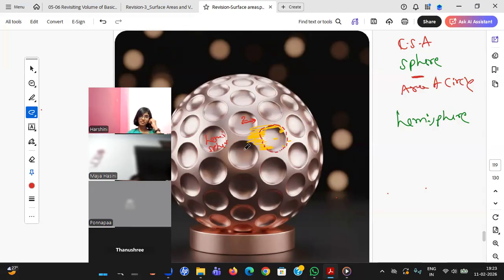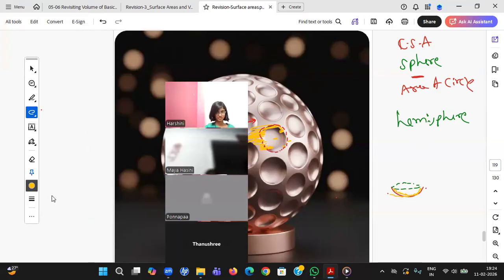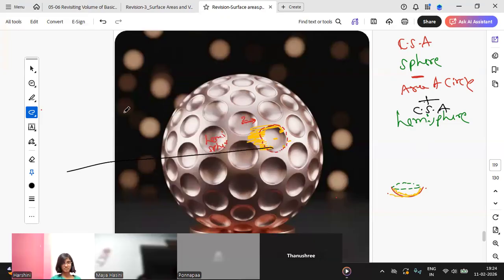Now there is a hemisphere inside. It is something like this. You see, you have removed this top circle, minus pi r square, the radius of the circle. But again inside you need to paint. What is this inside? Is it TSA or CSA? Obviously it is CSA. Okay. So plus CSA of a hemisphere. This is the formula. CSA of a sphere, you need to paint the entire sphere, but you need to remove this one circle, plus again inside you are able to see some dimple. You need to paint from inside. Then only you will see everything is painted.